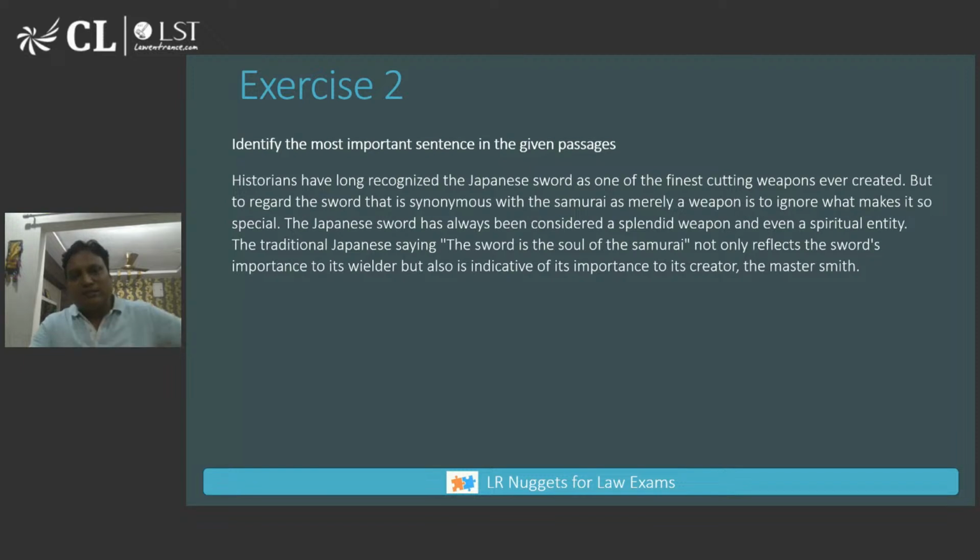Now let us look at this. Let's go one step ahead. Identify the most important sentence in the given passage. The most important sentence is the sentence for which the passage has been written, the purpose, which is mostly the judgment statement.